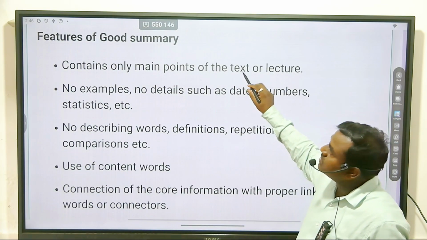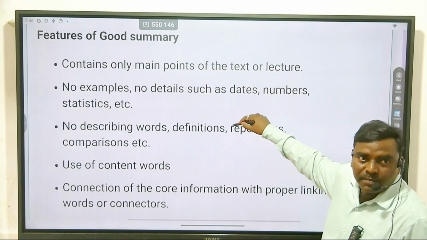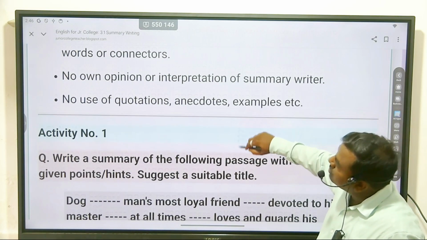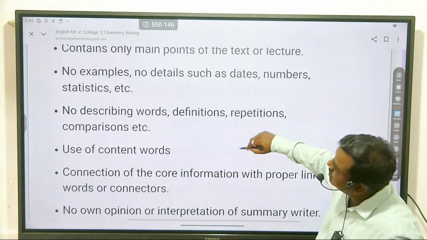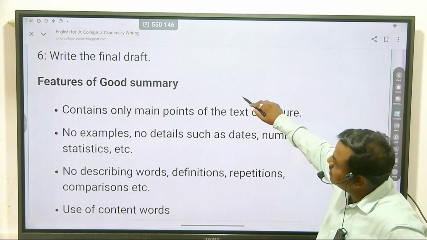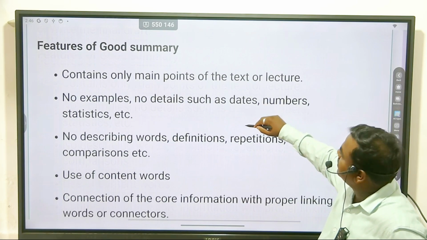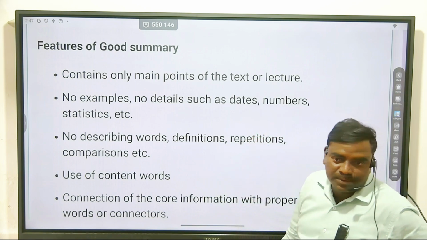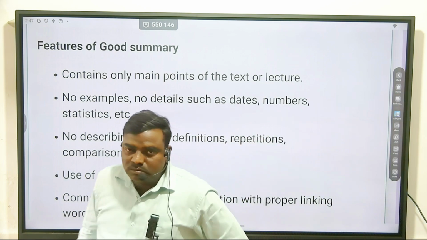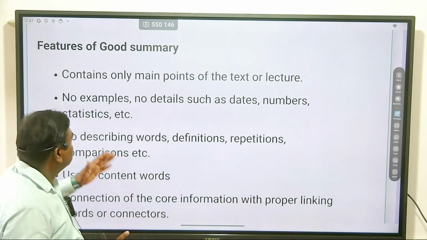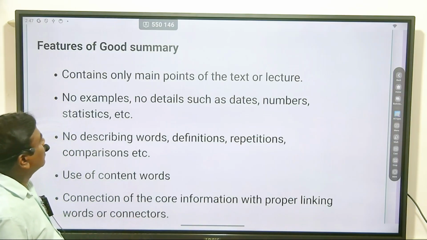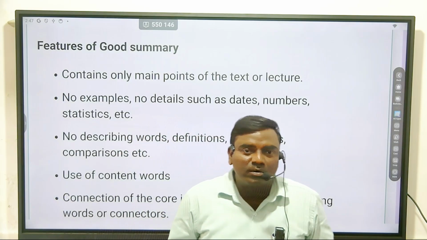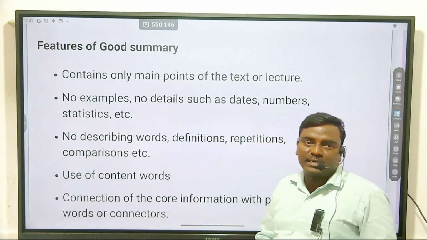Look at the features of summary writing. A good summary contains only the main points of the text or lecture. So concentrate on that: only main points of the text or lecture, no examples, no details such as dates, numbers, statistics.